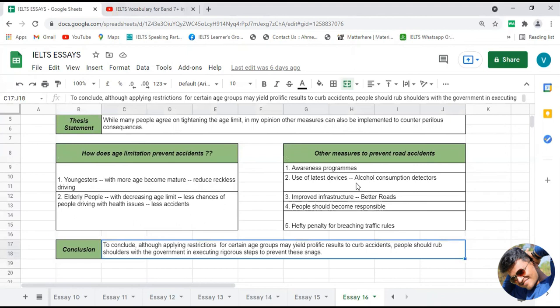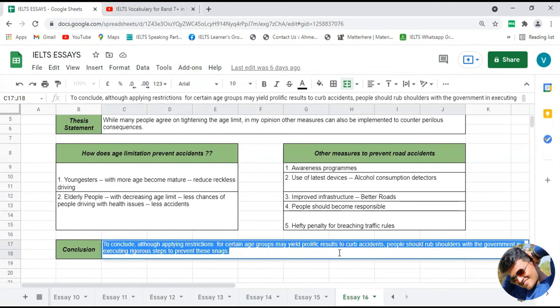Now if I reframe that general idea by using some advanced vocabulary, my conclusion will become something like this: to conclude, although applying restrictions for certain age groups may produce prolific results, prolific means advantageous results, to curb accidents, to control accidents. It means changing the age limit or applying restrictions on age for driving may control traffic accidents.